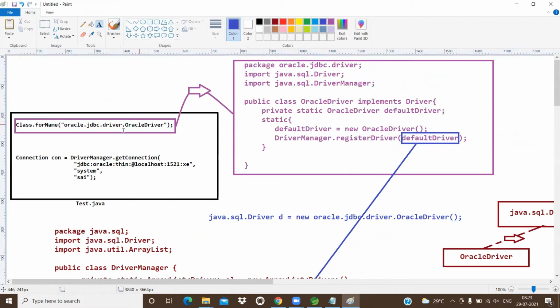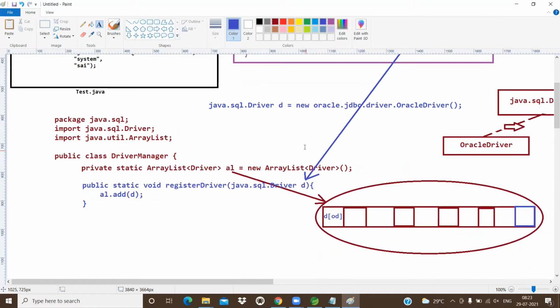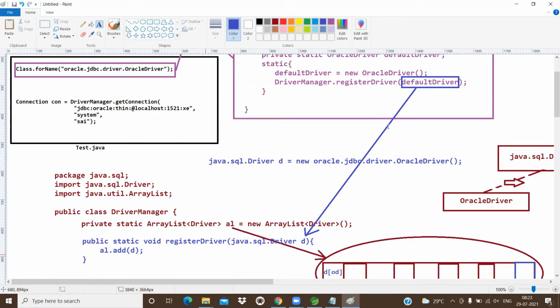Whenever we load the bytecode of the Oracle driver, with the forName method we load that Oracle driver. Whenever we load the bytecode, the static block is automatically executed. In the static block we have logic like default driver equal to new Oracle driver. We created an Oracle driver object and registered it with the DriverManager with the help of the registerDriver method. So the registerDriver method will be executing. What we are passing? Default driver, which is the Oracle driver.